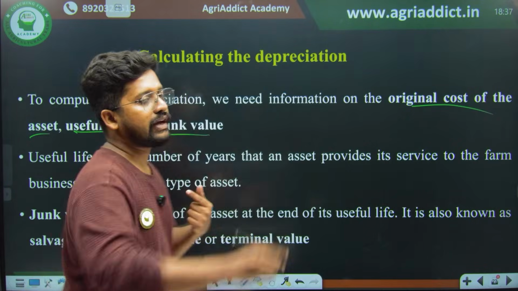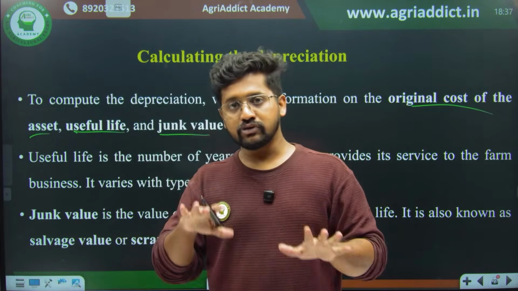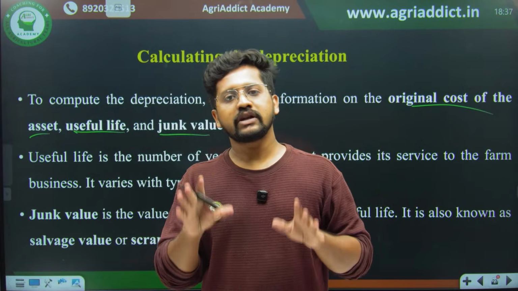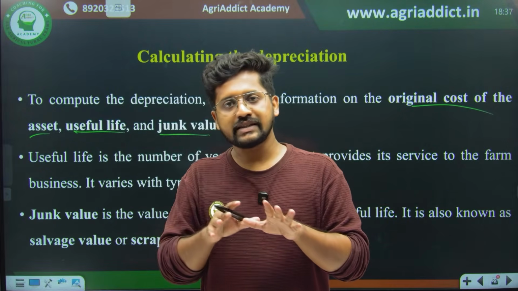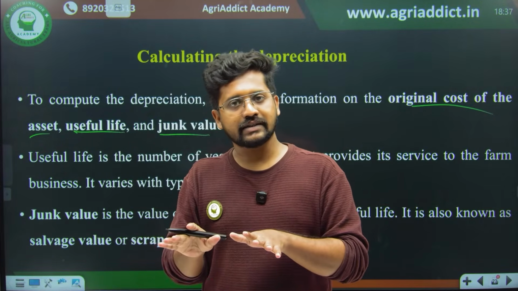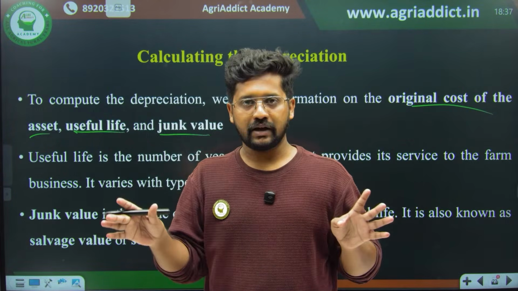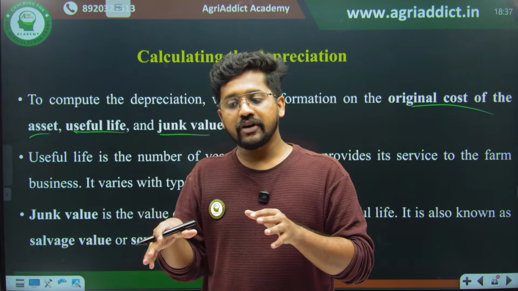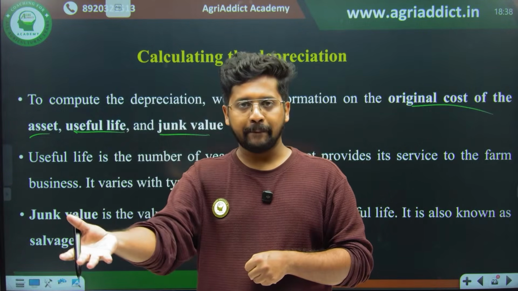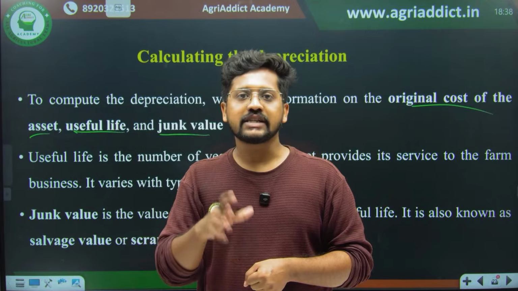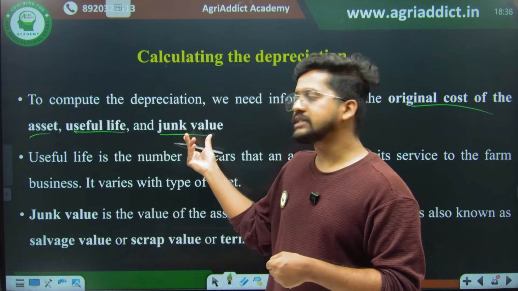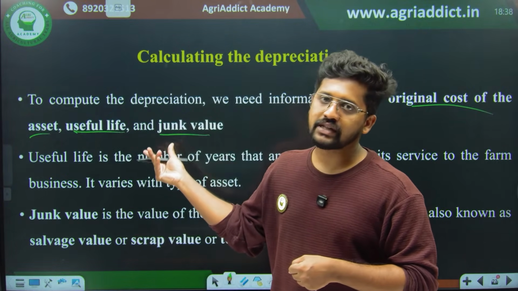And what is the junk value? Junk value means after the useful life, what is the final fate for the particular asset? It has to be scrapped, right? So at that point of time, when you are giving this to some scrap people, the money that you are getting as scrap value is none other than your junk value. Therefore junk value is also known as scrap value.